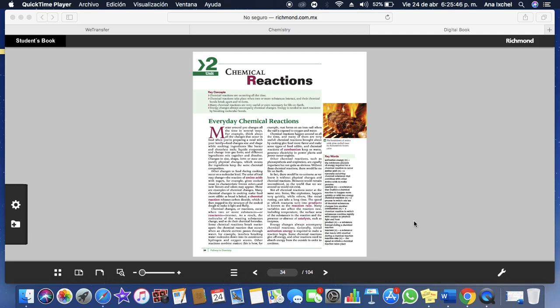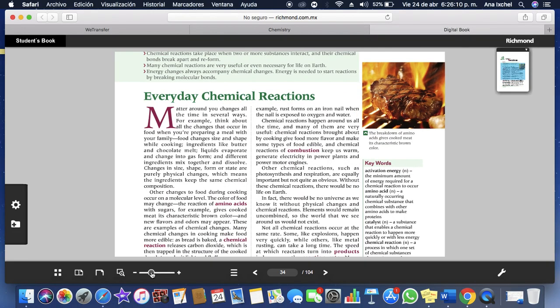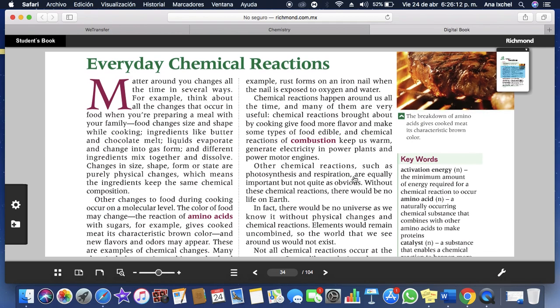And today we're going to work on this reading lesson and is from your chemistry book. And the topic is the chemical reactions. The chemical reactions. So let's start. But first, we are going to check the vocabulary.